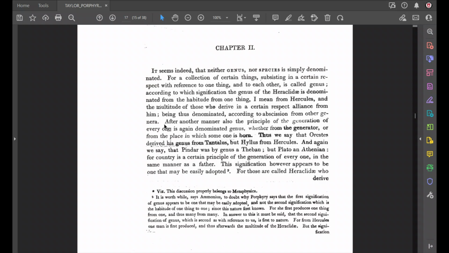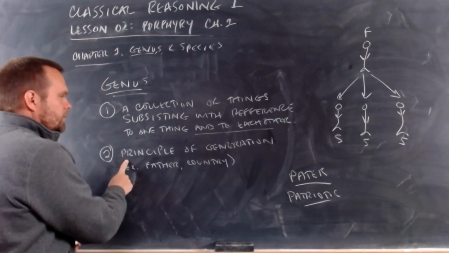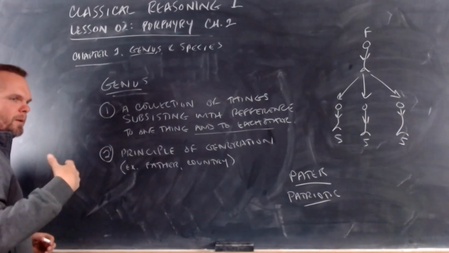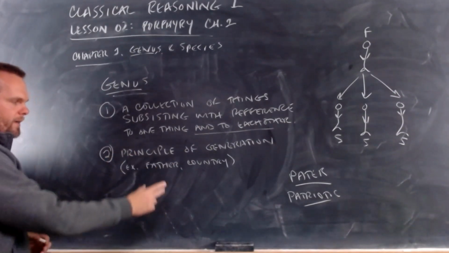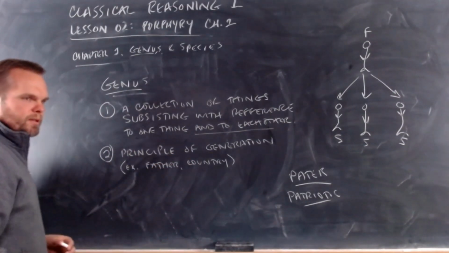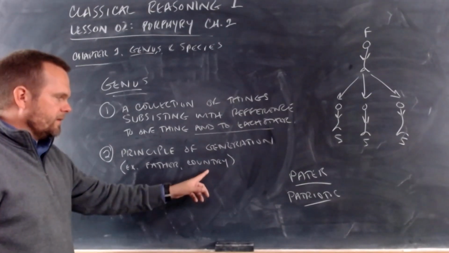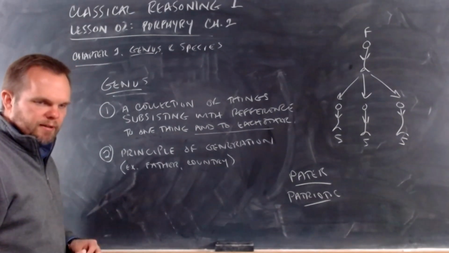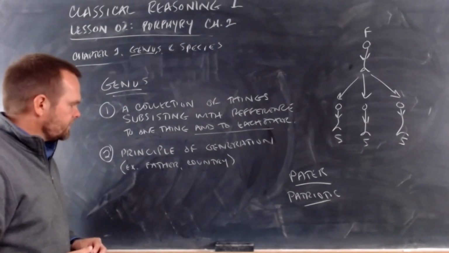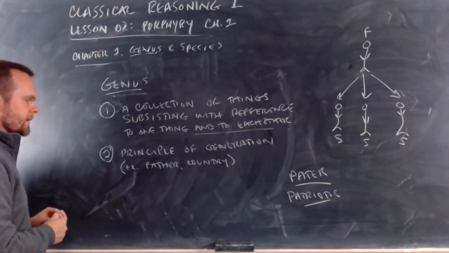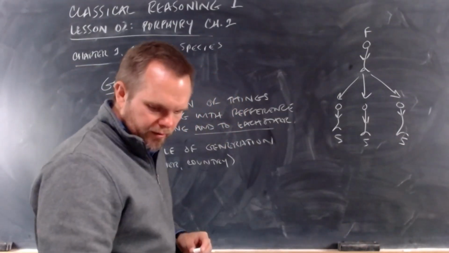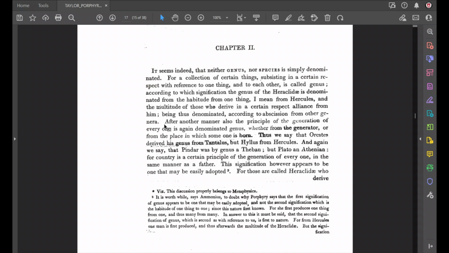You see that? Okay? So for this second example, for this second use of genus, we see that it's used to express a principle of generation or a person's origin, where they come from. And that could refer to a father or to a country. Right? Plato was an Athenian, refers to a country. We see Hyllus was from Hercules. Orestes was from Tantalus, referring to their father. So that's the second idea of genus. Porphyry tells us there's also a third idea of genus.